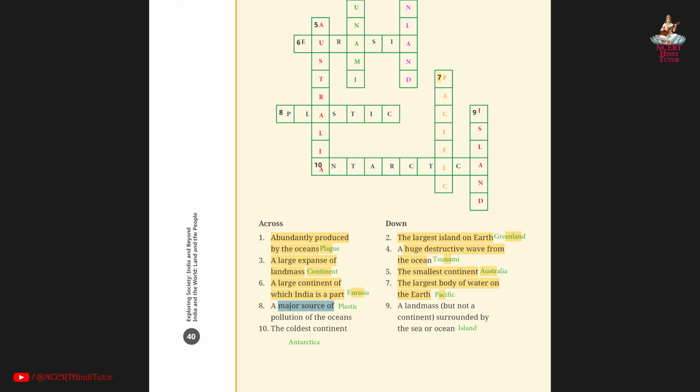Eighth, a major source of pollution of the oceans, answer plastic. So you have to write across plastic. Ninth, a landmass but not a continent surrounded by the sea or ocean, answer island. So you have to write in downward direction island. 10th, the coldest continent, answer Antarctica. So you have to write across Antarctica at 10th.